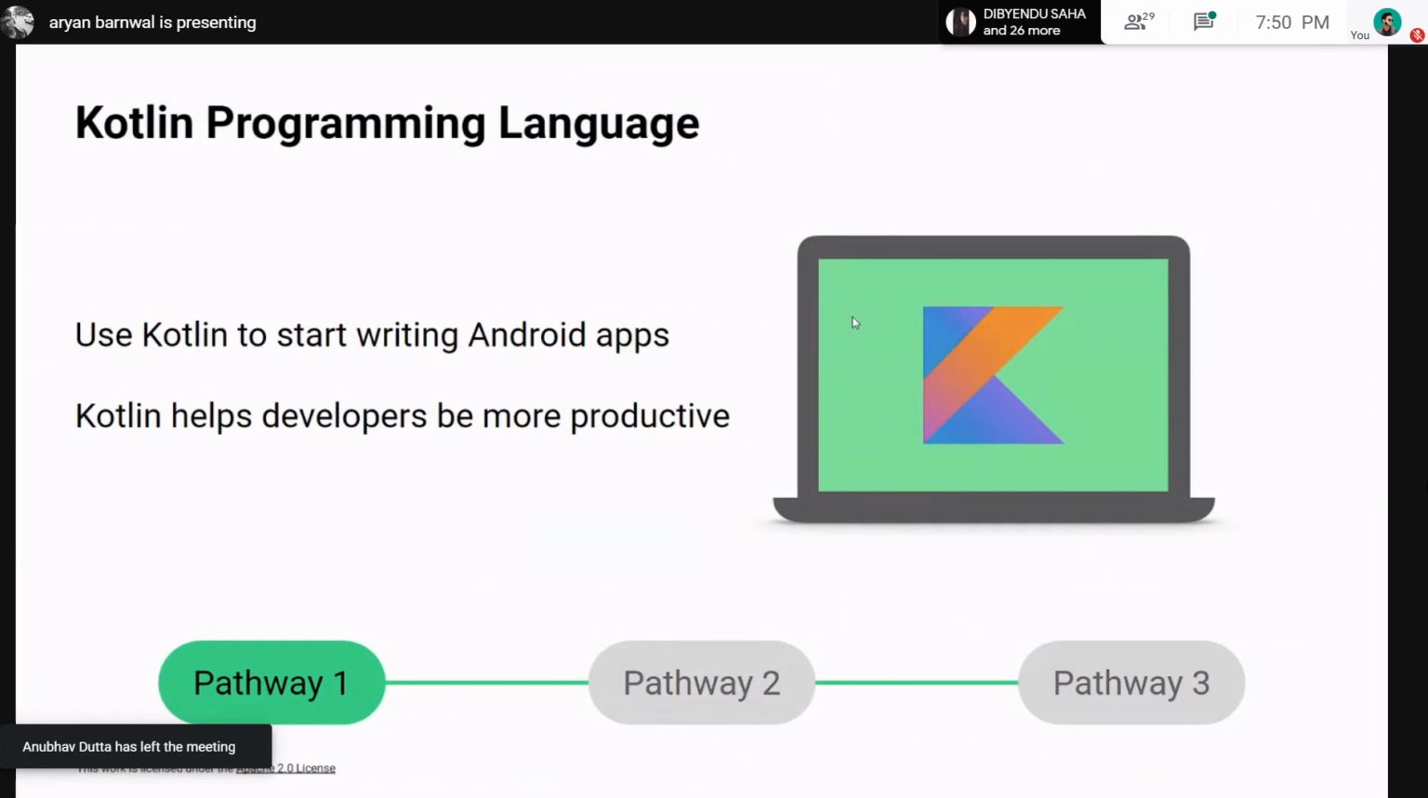So how will you proceed through the whole track? Number one, you will first learn Kotlin to start writing Android apps. Okay, so why Kotlin instead of Java? There are some upsides of using Kotlin instead of Java.